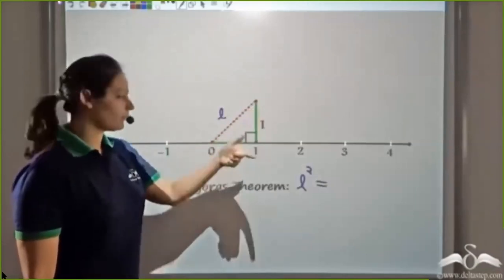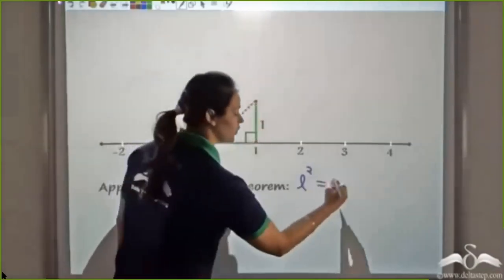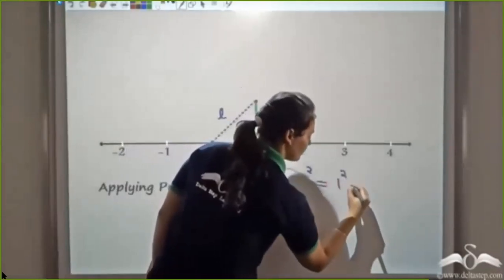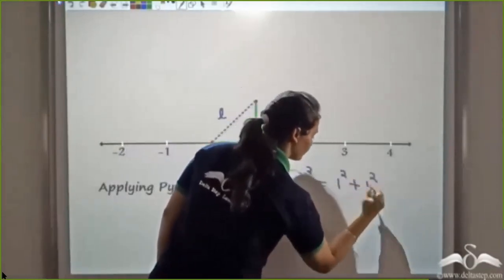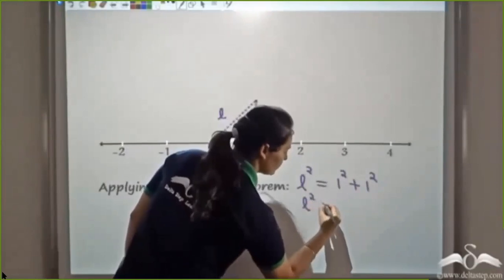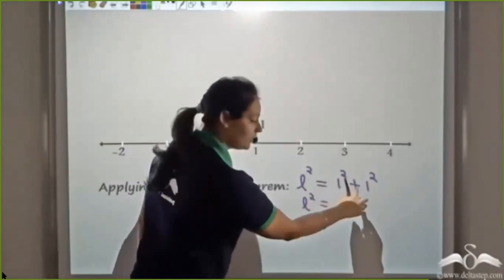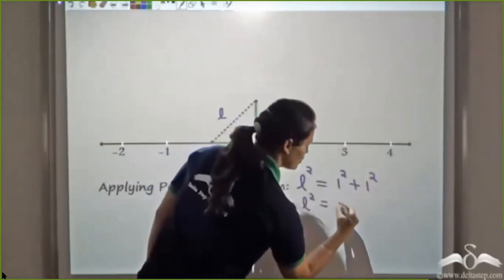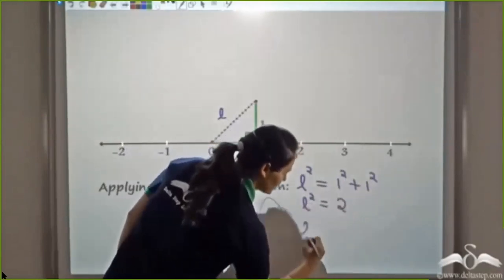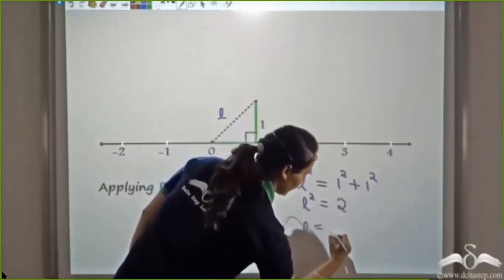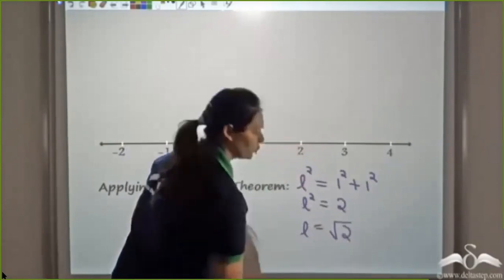This is 1, this is also 1, so it would be 1 square plus 1 square. So L square turns out to be 1 plus 1, which is 2. Taking the positive square root, I get L as under root 2.